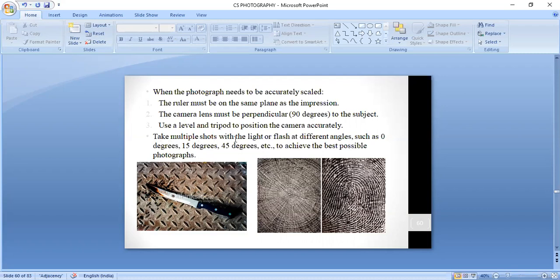Take multiple shots with the light or flash at different angles, such as 0 degree, 15 degree, 45 degree, to achieve the best possible photograph, meaning the best contrast quality. Same white light, but at different angles. Whatever is the best photograph achieved, we take that as the evidence photograph.